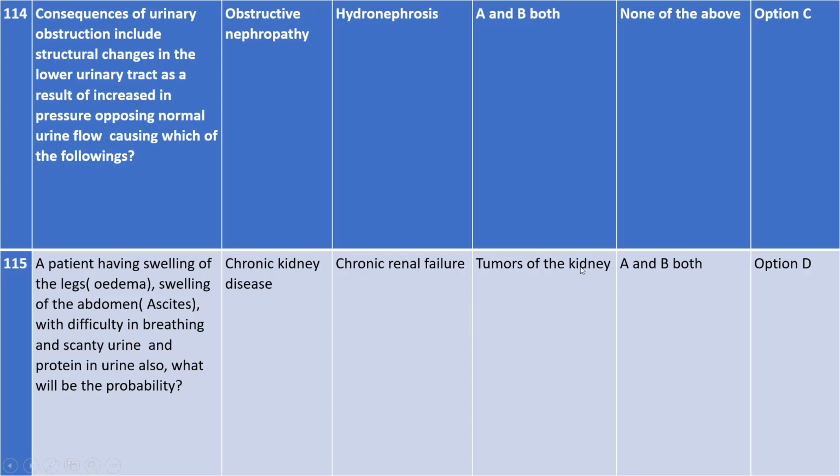Tumor of the kidney is not the correct answer, because when you have just a tumor in your kidney, that will not indicate that you will have edema, swelling over the abdomen, difficulty, all these symptoms. Whatever is being discussed cannot occur just because of a tumor present in your kidney. This occurs mainly when your kidney is so much damaged. So options A and B are the correct answer, and both A and B are given in option D. That is why we choose option D. So are you clear?